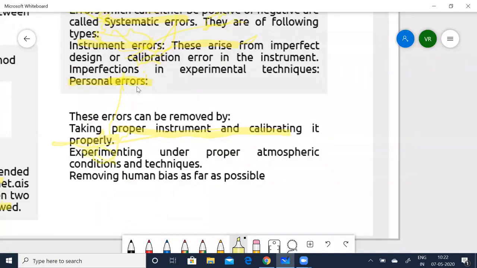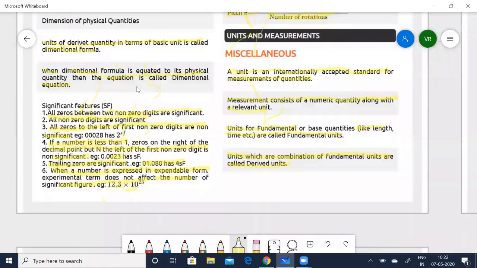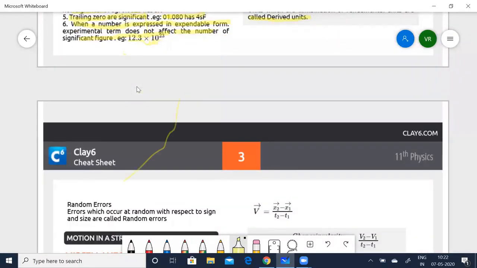Measuring anything, for example a table, or when I say minute measurements, it can be a small wire, anything. So experimenting with proper atmospheric conditions and techniques, and removing human bias as far as possible, this is very, very important. That can be reduced. And then finally, there are the random errors. Random errors are errors which occur at random with respect to the sign and size of the errors. So we quickly summarize the whole lesson.